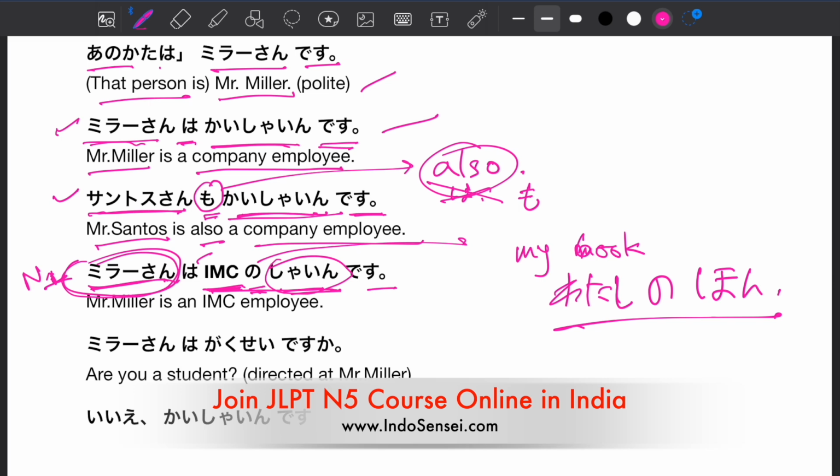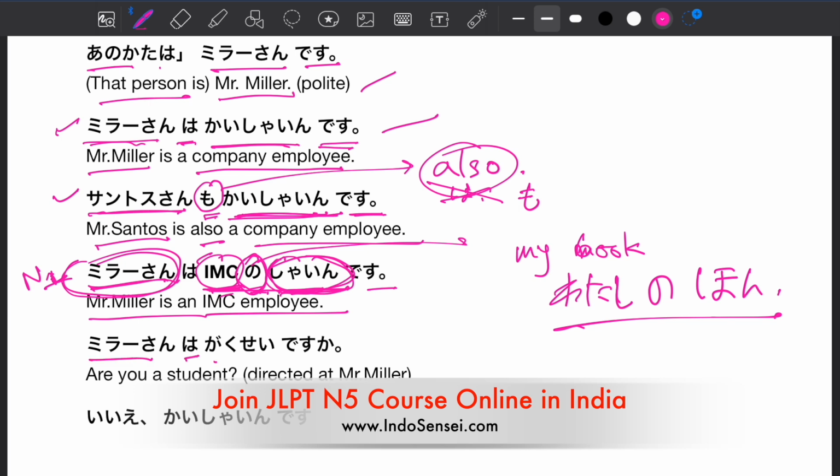The correct word is shain. So when we are talking about a specific company, we use shain. And no particle is connecting two nouns. So IMC no shain means IMC's employee. So no is basically connecting two nouns, IMC and shain. So Mr. Miller is an IMC employee.